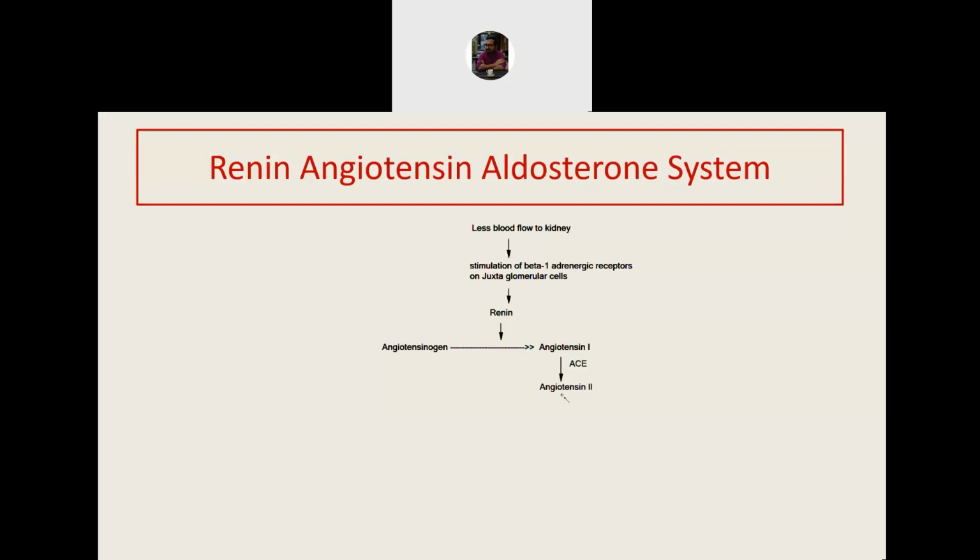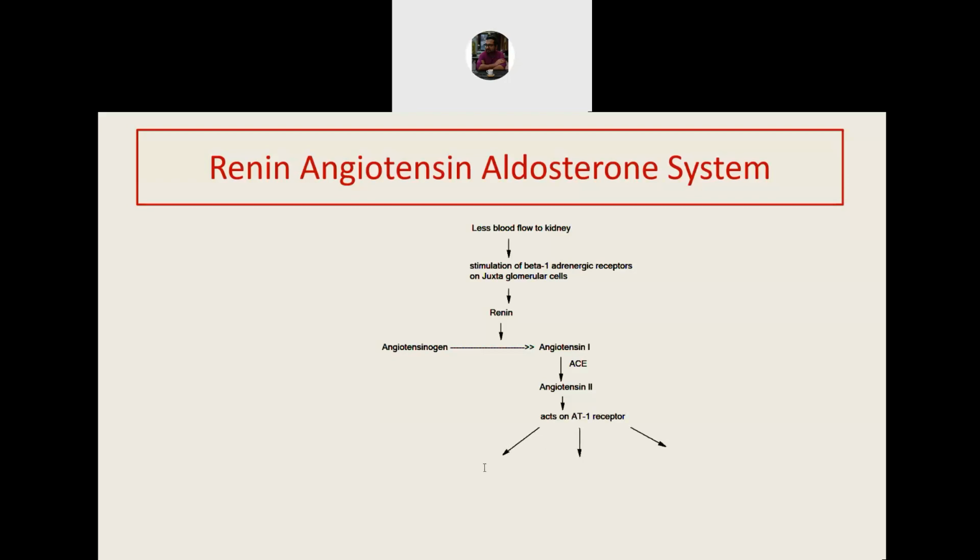This angiotensin 2 has different activities. The most important receptor on which it works is the AT1 receptor. So it acts on the AT1 receptor of angiotensin, and as a result of this, three different responses happen.